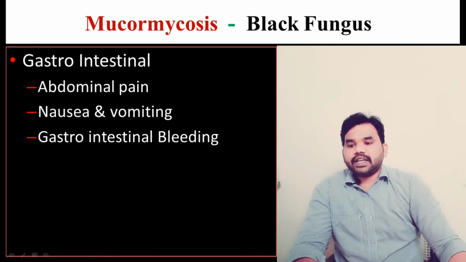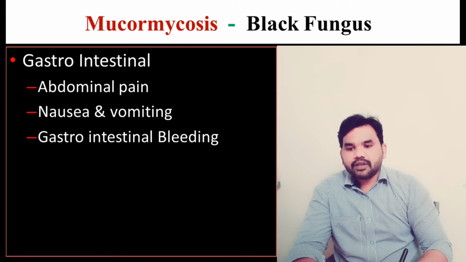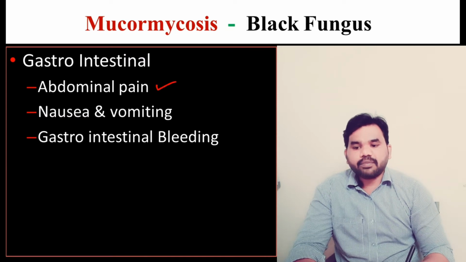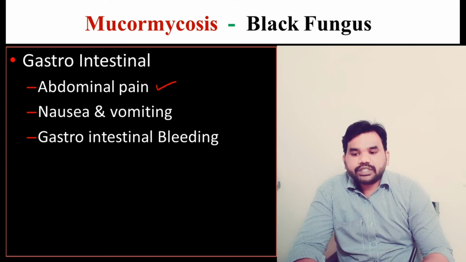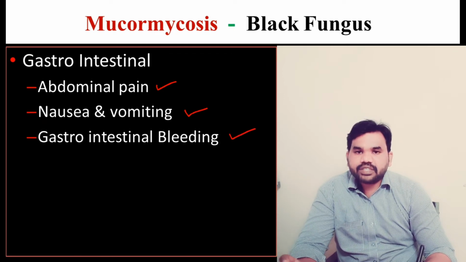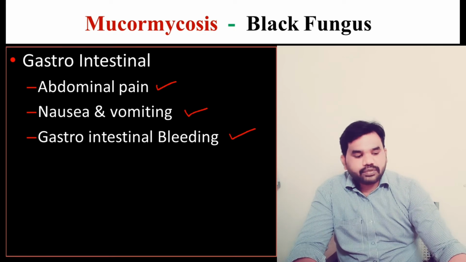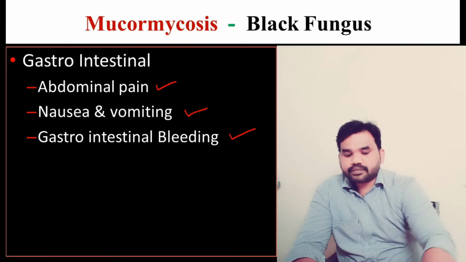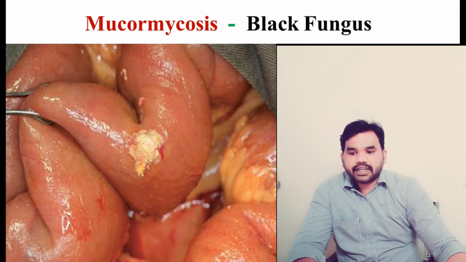Right. And the next type of infection is gastrointestinal mucormycosis. Gastrointestinal mucormycosis means it will infect the stomach and intestine parts, and when we get that infection, we will have abdominal pain, nausea and vomiting, and there will be gastrointestinal bleeding also, because it will damage the epithelial cells of the stomach and intestine, and it results in bleeding, internal hemorrhage. You can see in this image, this is the intestine, and here the fungus is growing in the intestine.